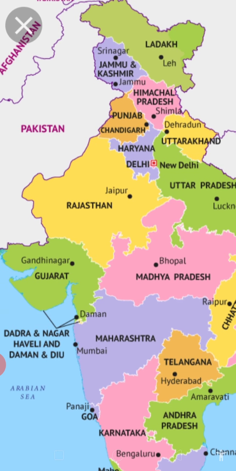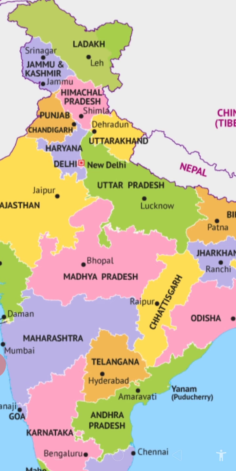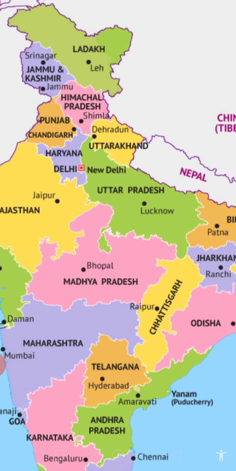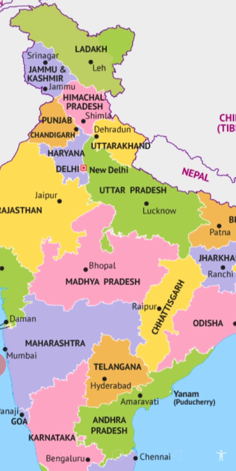Here, the largest state, Rajasthan, capital is Jaipur. Then the mouth of lion, it's Gujarat, and capital is Gandhinagar. And then Madhya Pradesh, the central state of India, capital is Bhopal. Earlier Madhya Pradesh was one state, but then it was divided into two, and then comes Chhattisgarh, and capital is Raipur.